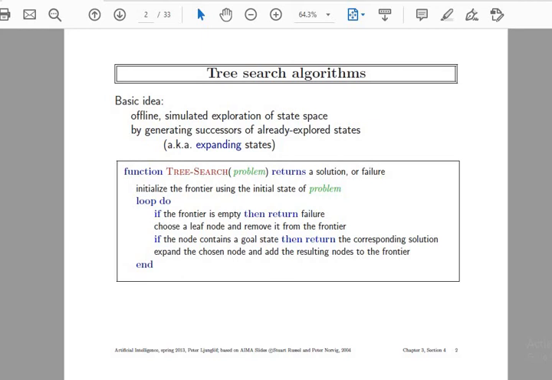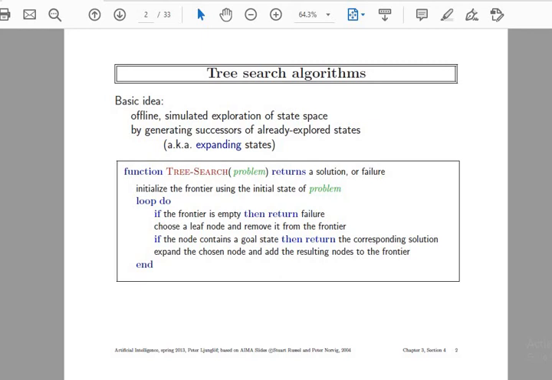So we are defining a function over here, the tree search problem: the problem which we are supposed to solve, and also return a solution, or it may terminate if a failure condition occurs. Initializing, we set the frontier using the initial node of the problem. So the root node will be the frontier node, or the initial node to start with. Then we consider the loop ahead.